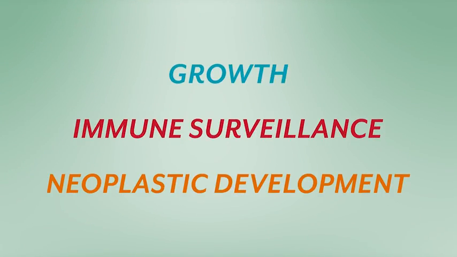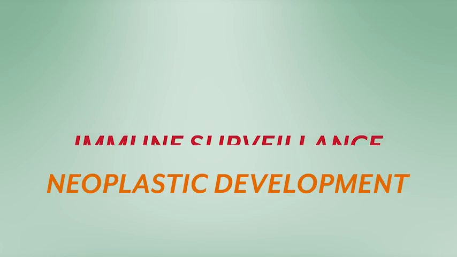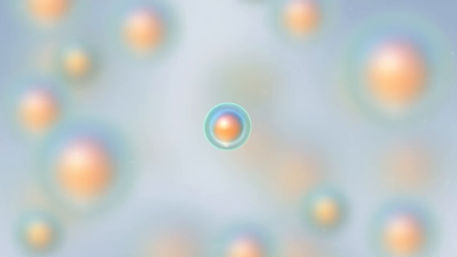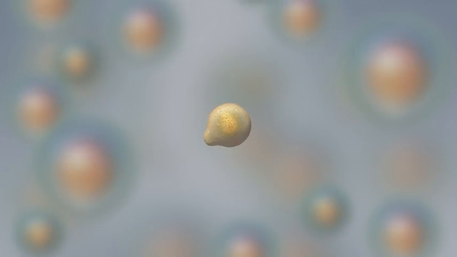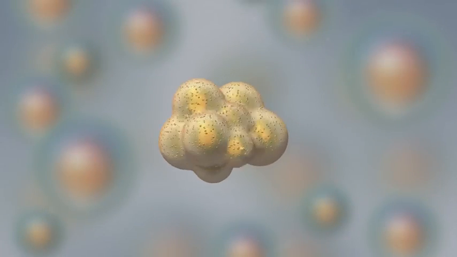Apoptosis plays a key role in growth, immune surveillance, and neoplastic development. In all of these processes, there can be abnormalities of too much or too little apoptosis. For instance, cancer cells survive and replicate because they are able to block apoptosis.